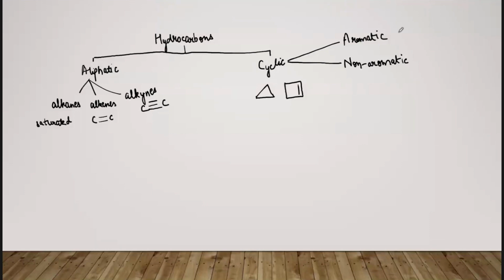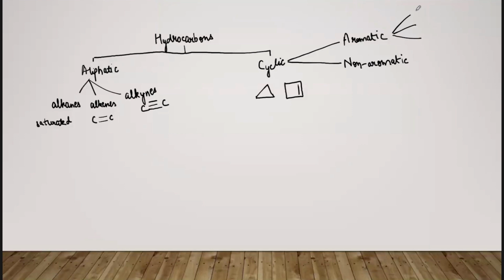And there are several rules to govern whether a compound will be an aromatic compound or a non-aromatic compound. One of them, the most important, is Huckel's rule. Let me write it down this way.